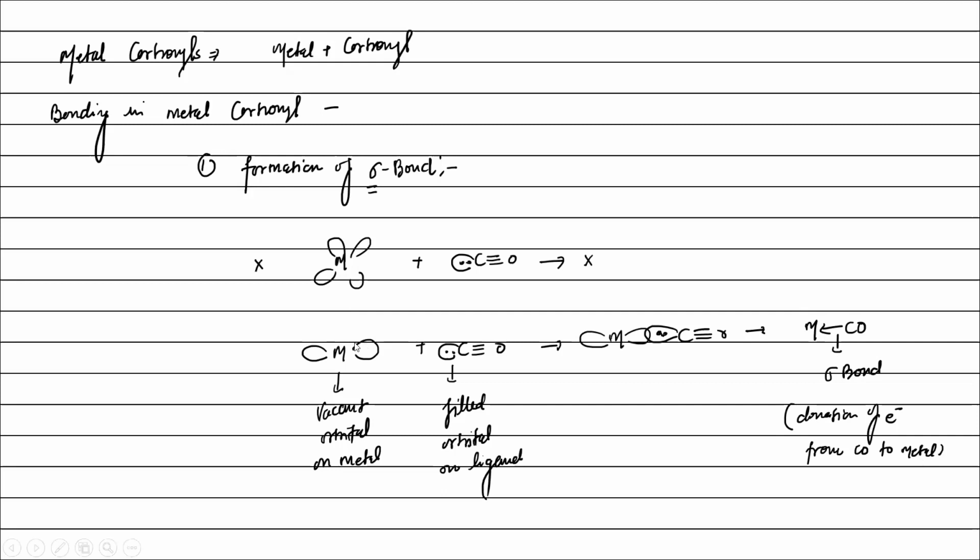Actually, these kind of orbitals are basically hybridized orbitals that lie along the internuclear axis, right? If there is possibility of hybridization, then each metal undergoes hybridization because hybrid orbital has more electron density. Also, they have better overlapping capacity as compared to pure s orbital, p orbital, and d orbital.